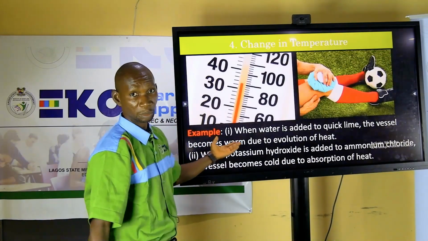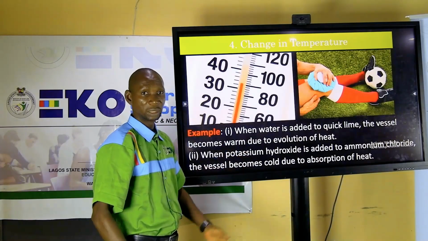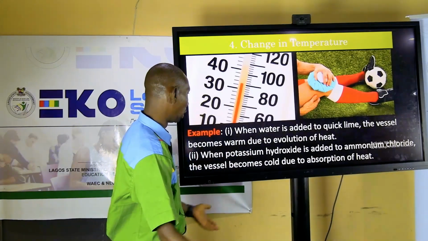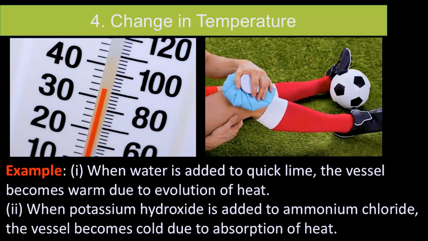Change in temperature. Like we said, some reactions can absorb heat, some can release heat. So for example, when water is added to quicklime, the vessel becomes warm due to evolution of heat. So that's a reaction that releases heat. But when potassium hydroxide is added to ammonium chloride, the vessel becomes cold as a result of absorption of heat.